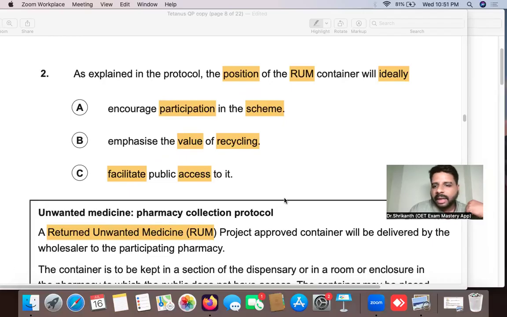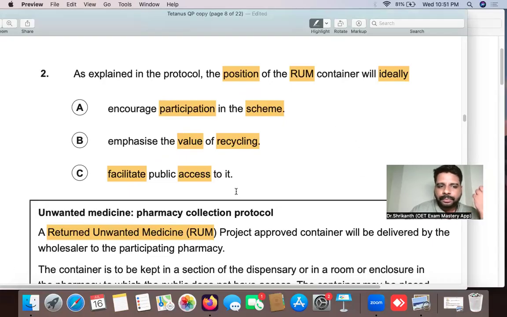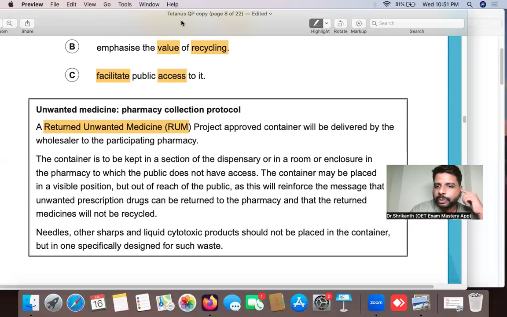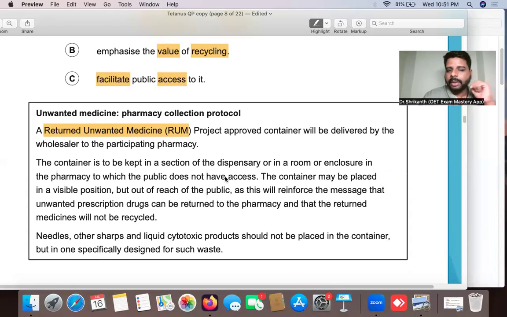Right. So now let's come to the answer options. Let's come to eliminating the incorrect answer options. Let's try to understand why the remaining answer options are incorrect and why answer option A is correct. So again, we are talking about the right skills over here. So let's talk about the first sentence over here: unwanted machine, pharmacy collection protocol. Now, what we're going to do is you are going to scan. You're not going to read over here. The skill is to bring in the scanning method.